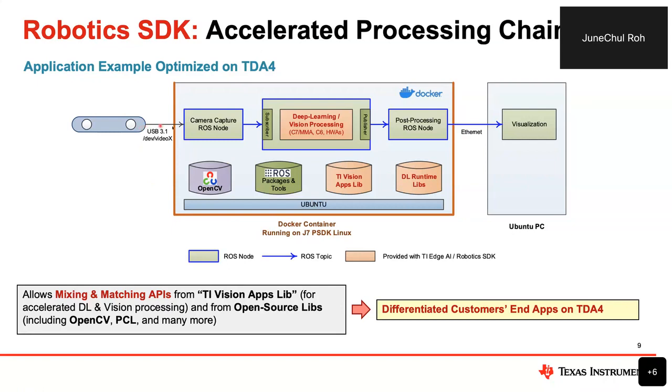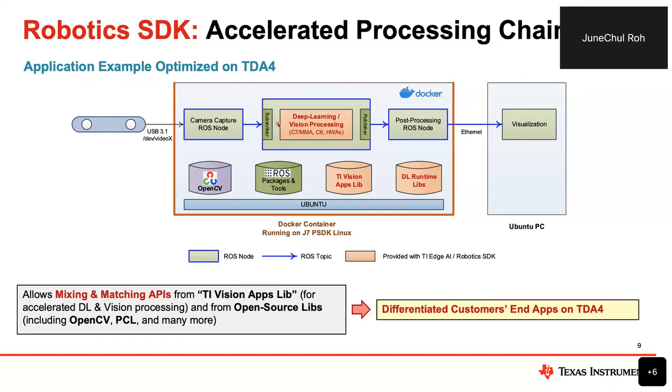And let's say in this example, we have a stereo camera, which is connected to the USB 3 port. And the first node is the camera capture ROS node. Actually, we provide the ROS node for the Jet camera.